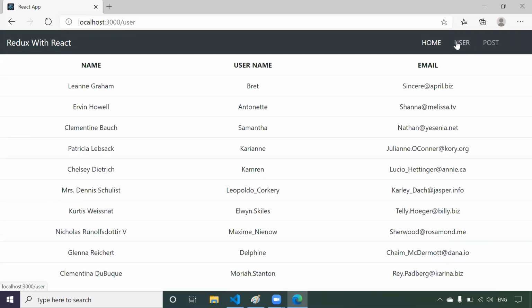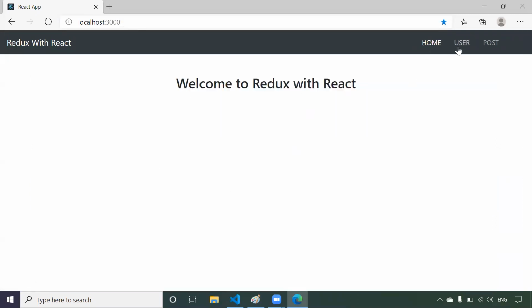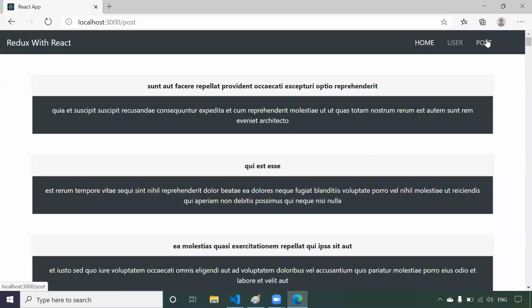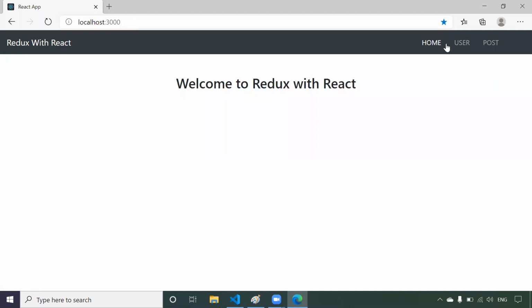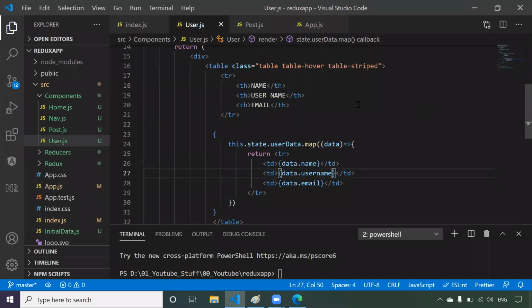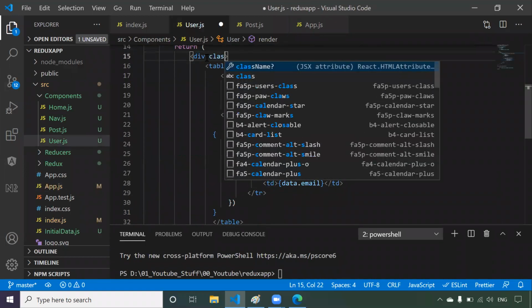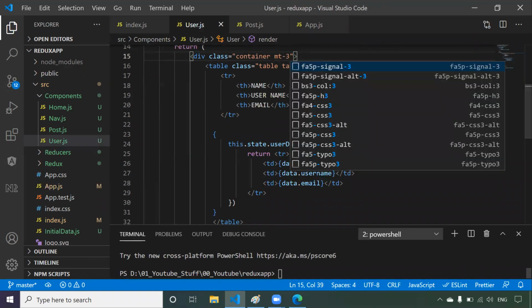Now if you click on the user, this is the user. If you click on the post, it will be like post. If you click on home, it will be like home. So this is what we wanted to explain. Now if you come here in user and say something like className equals container, use something like mt-3. Yes, now we got it in the table format.